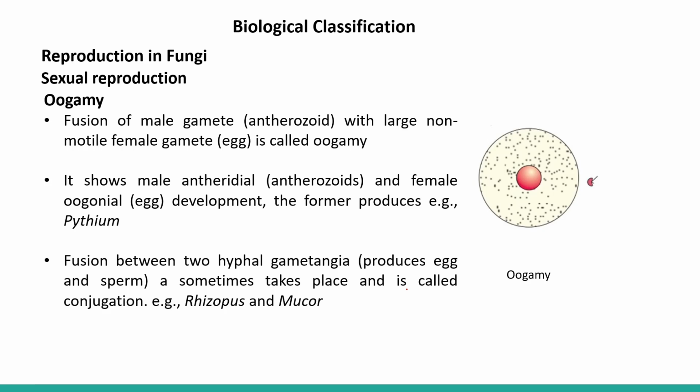Now, this hypha is quite different from the somatic hyphae. That is why it is called hyphal gametangia, and it produces egg and sperm. This is reported in the case of Rhizopus and Mucor.